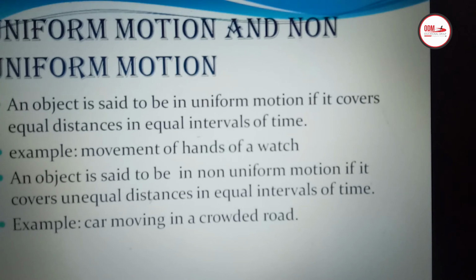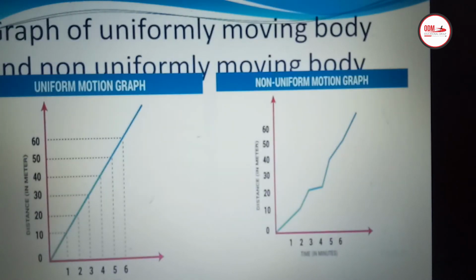Secondly, the object is said to be in non-uniform motion if it covers unequal distances in equal intervals of time. For example, the example of uniform motion is the movement of the hands of a watch. It covers equal distances in equal intervals of time. Similarly, for non-uniform motion, a car moving on a crowded road. Sometimes it is very fast, sometimes it is slow, sometimes it has to apply the brakes and come to zero speed. So this motion is called non-uniform motion.